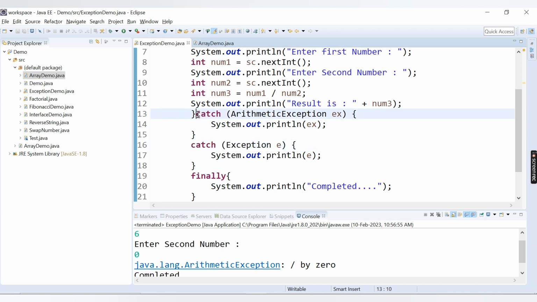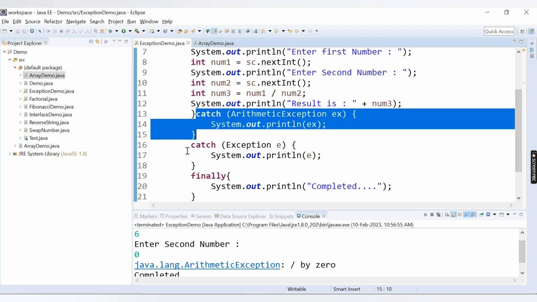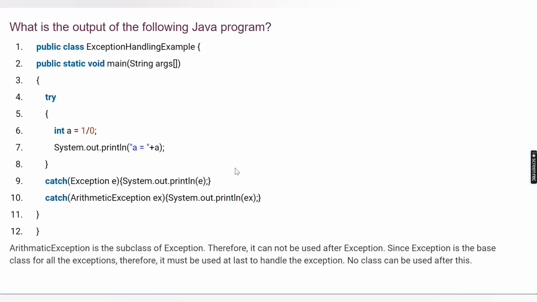Always remember your root exception should be the last exception in your catch blocks. If you are writing multiple catch blocks, then your root exception should be the last one. That is explained here. ArithmeticException is a subclass of Exception. All the exceptions are subclasses of this Exception class. Therefore it cannot be used after Exception. Since Exception is the base class for all exceptions, it must be used last to handle the exception. No class can be used after this.